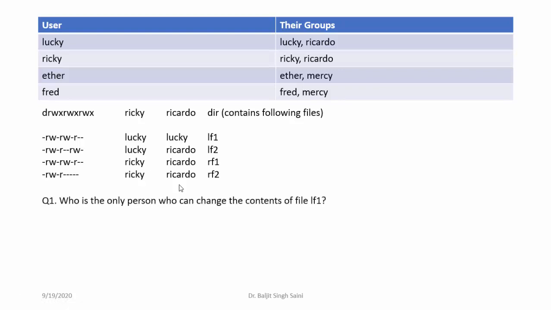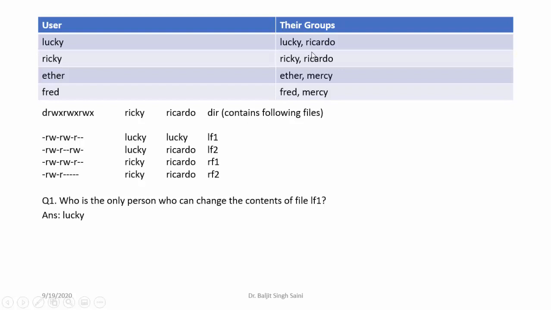The first question is, who is the only person who can change the contents of file lf1? The answer is Lucky. Now let us see how we came up to this answer. Now we need to see that who is having the write permission on the file lf1. Then only that person can change the contents. So the user as well as the group are having write permissions. Who is the user? Lucky is the user. This means Lucky can certainly modify. Now let us see who are the members of the Lucky group, because they can also modify the contents because they have the write permission.